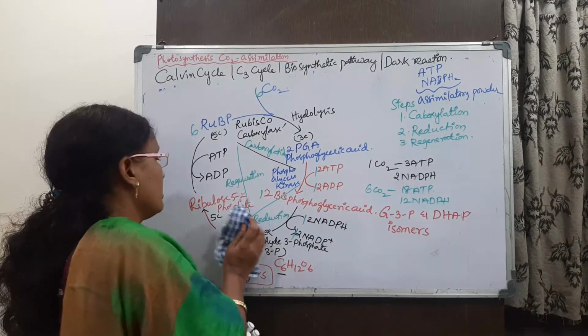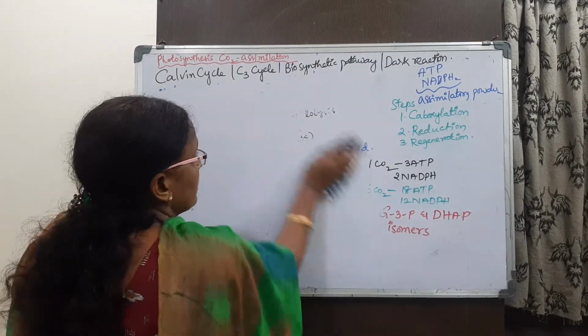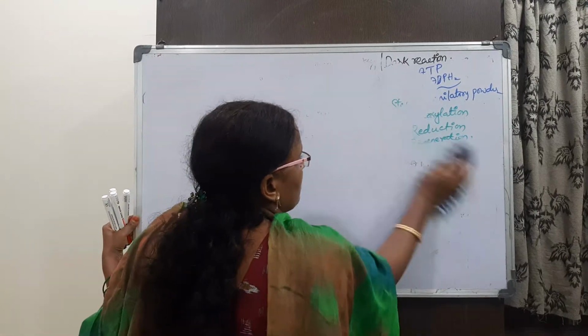The next step is regeneration. So next, regeneration of RuBP, ribulose bisphosphate, in the Calvin cycle.